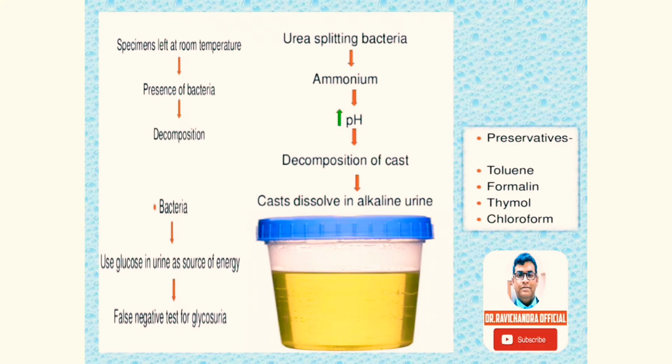So we need preservatives for storage of the urine. Normally for 24 hours, refrigeration technique can be used for preservation of the urine. Other chemicals that are used as preservatives are toluene, formalin, thymol, chloroform.